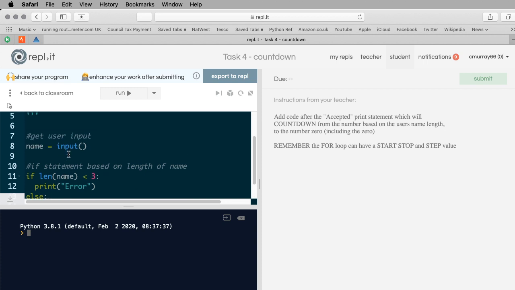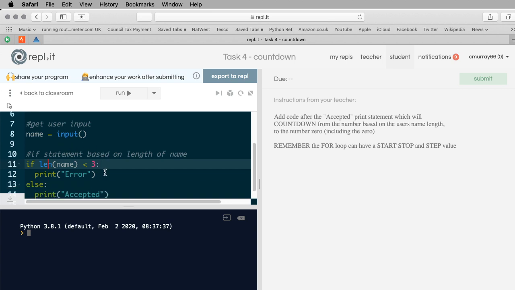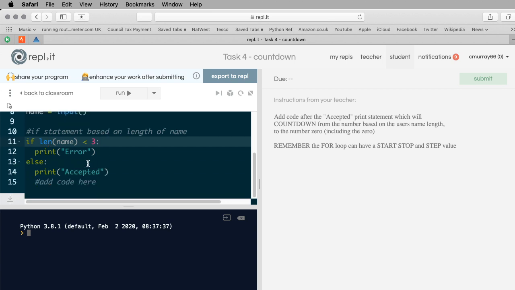So on this one here, once again, you can see that I've got the task that we did last time. Now the interesting thing here is, when I did this last time, I didn't bother making a variable called length. I just said if len(name) is less than 3. And that's fine. I just did it like that to show you a different way of doing it. Both are the same, really.